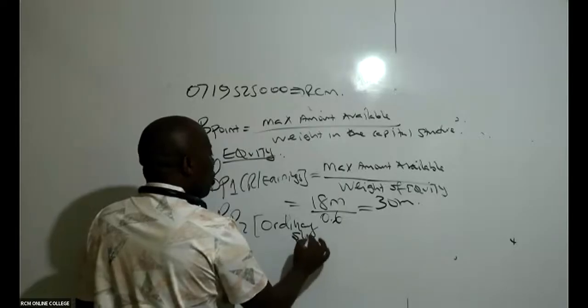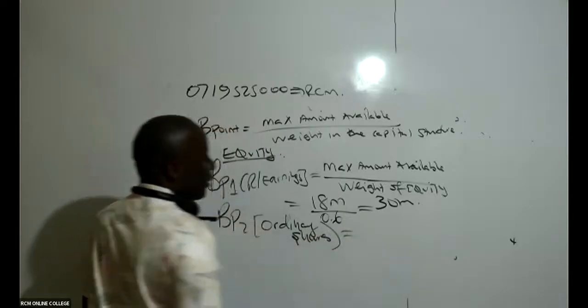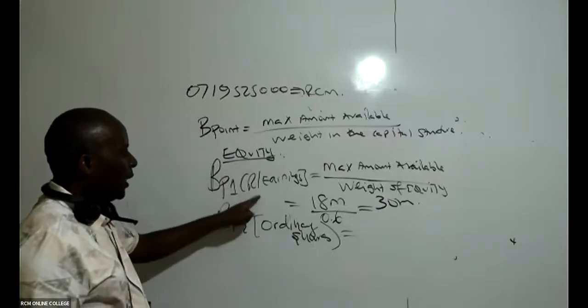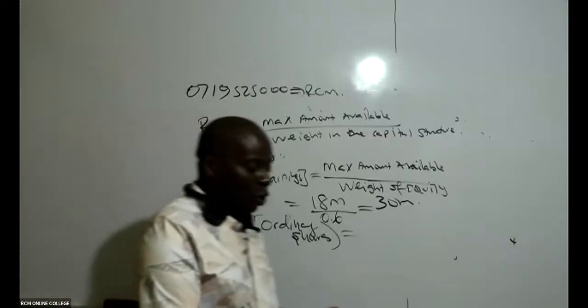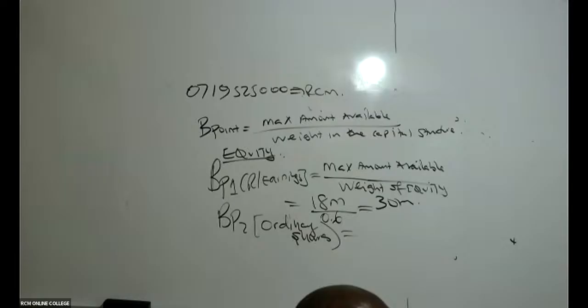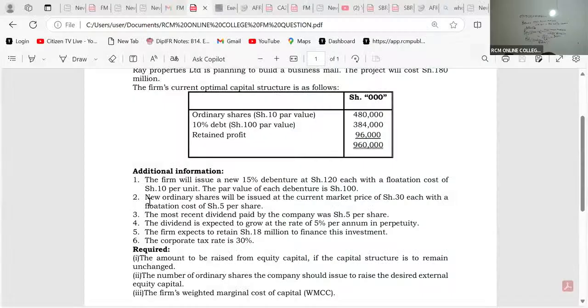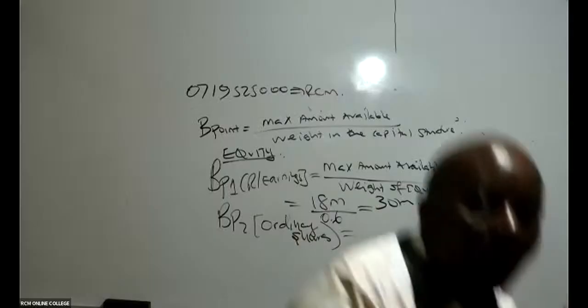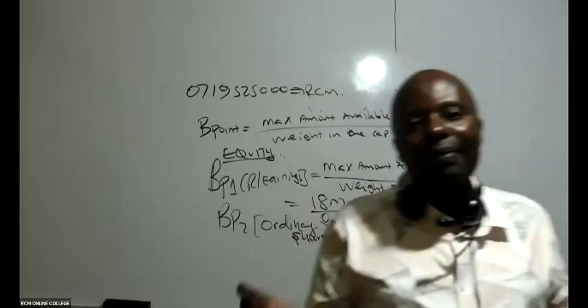Breakpoint 2 under equity, we have retained earnings and ordinary shares. So we go to ordinary shares. What are they telling us under ordinary shares? They're only telling us new ordinary shares will be issued at the current market price of 30 each. They are not giving us any maximum. There is nowhere they're defining a maximum amount that we can get from ordinary shares.